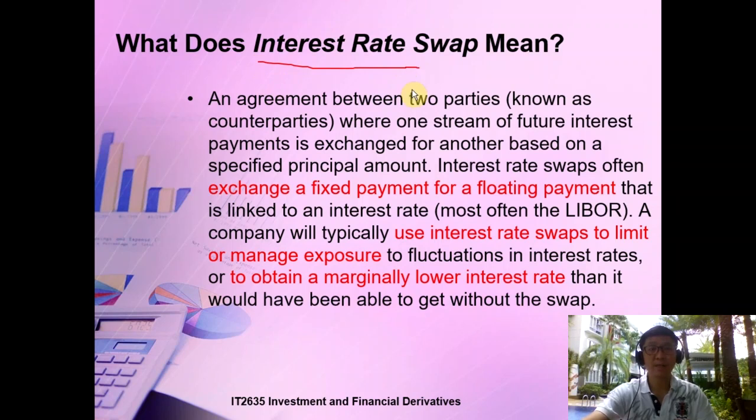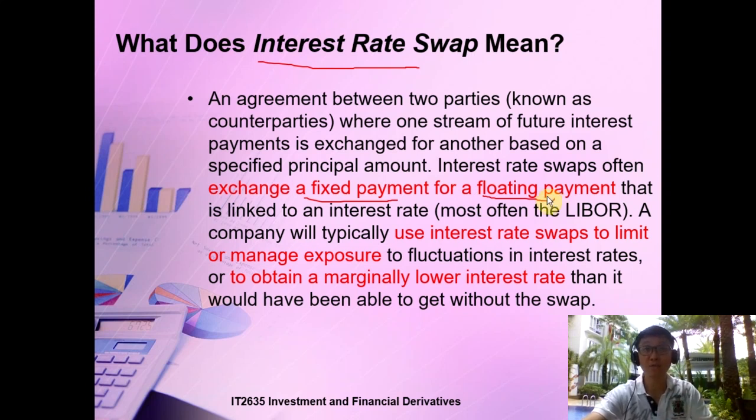Basically, it's a swapping of interest rate. If you have been taking a loan, next time when you buy a house, you'll be encountering some of this interest rate, where we talk about fixed interest rate and floating interest rate. Interest rate that fluctuates over the months, or you prefer the fixed payment. So interest rate itself has a variety. We'll be focusing on the exchange of a fixed payment for a floating payment.